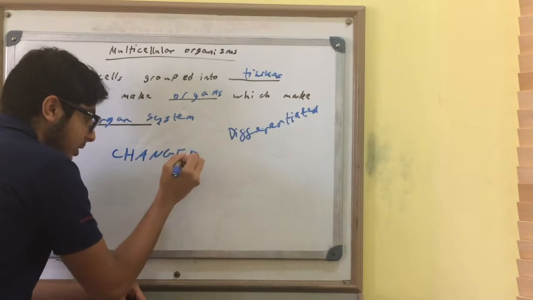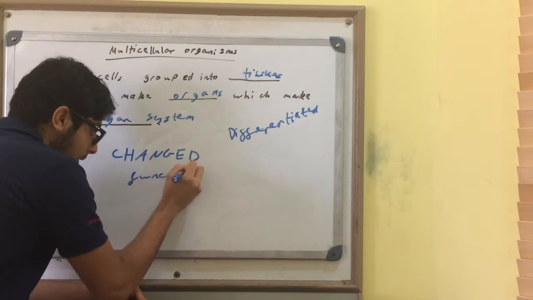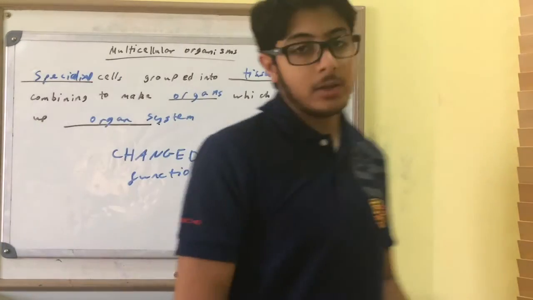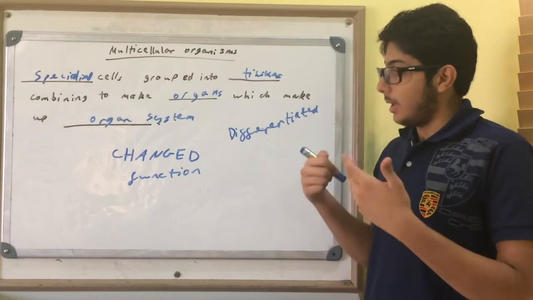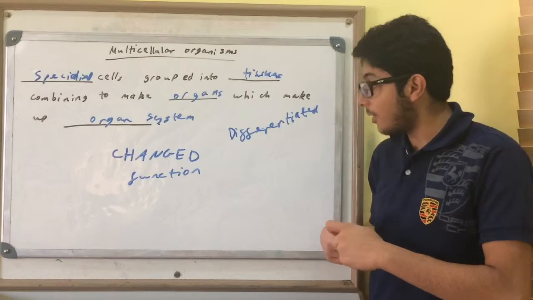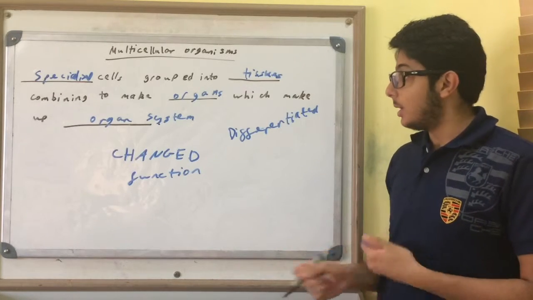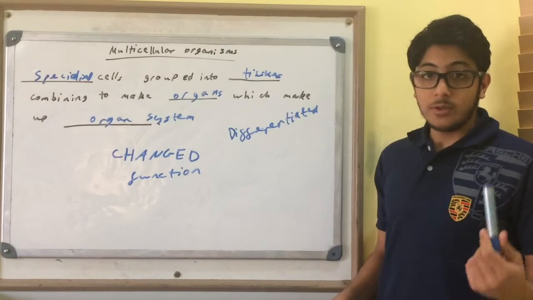And they changed to perform a specific function or job, like nerve cells, like muscle cells. Okay? And before that, they were just stem cells, undifferentiated cells. Okay, now we're going to move on to tissue.